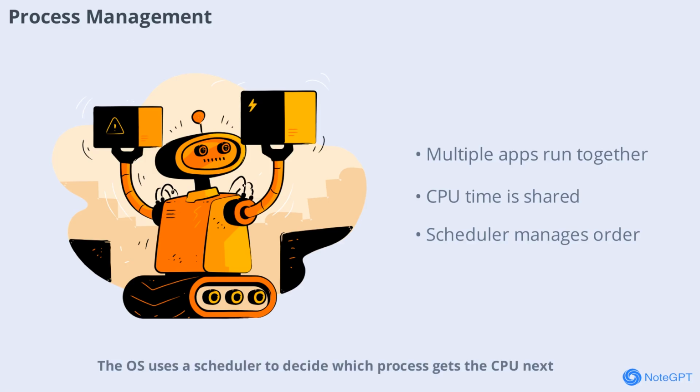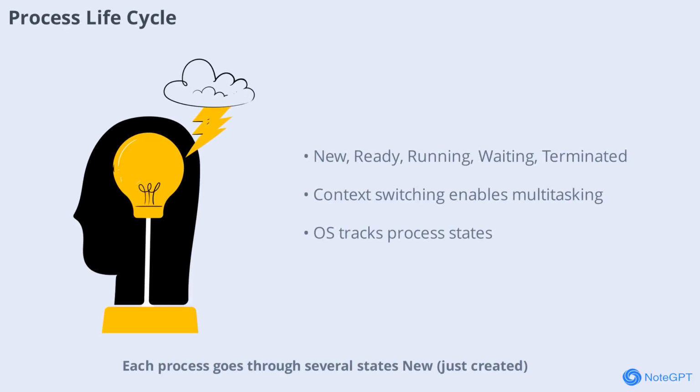The OS uses a scheduler to decide which process gets the CPU next, using strategies like first-come, first-serve, round-robin, or priority-based scheduling. Each process goes through several states: new, just created; ready, waiting for CPU time; running, currently executing; waiting, paused for input or data; and terminated, finished.